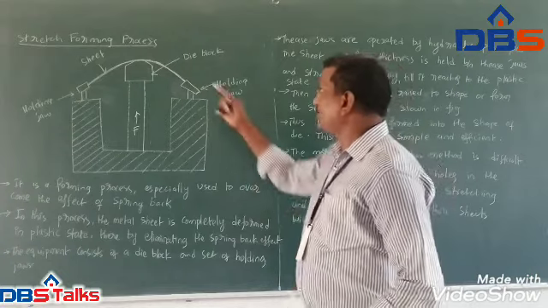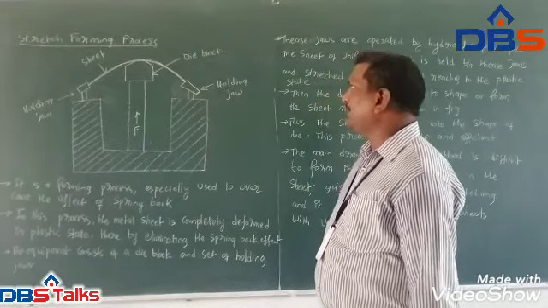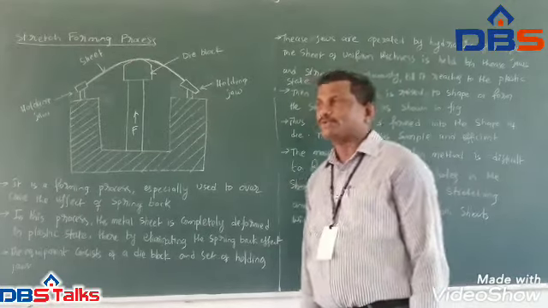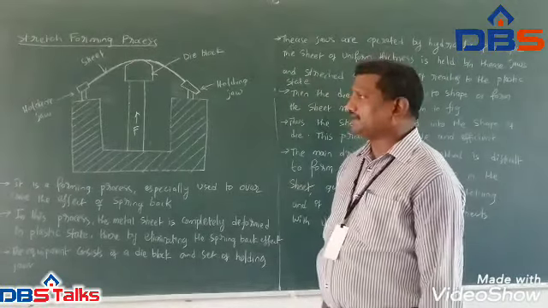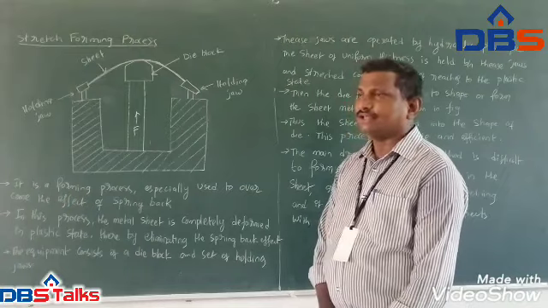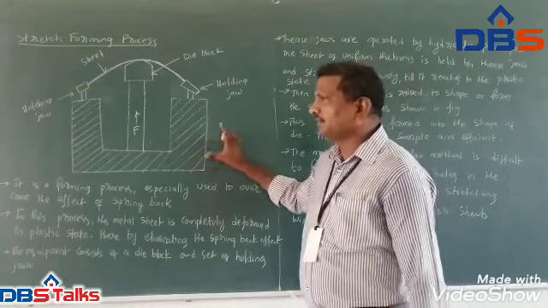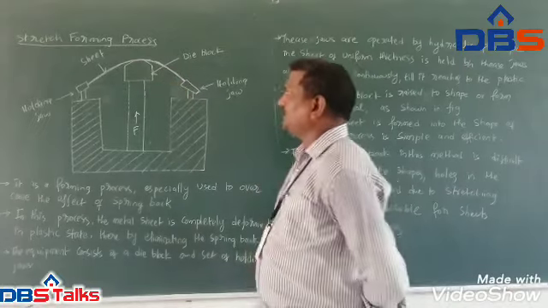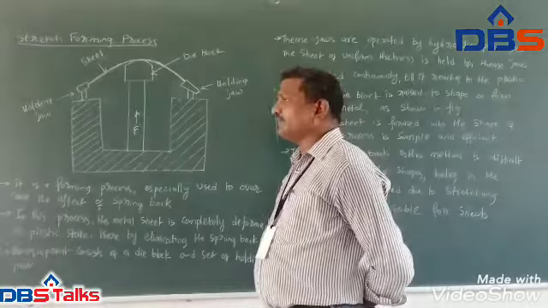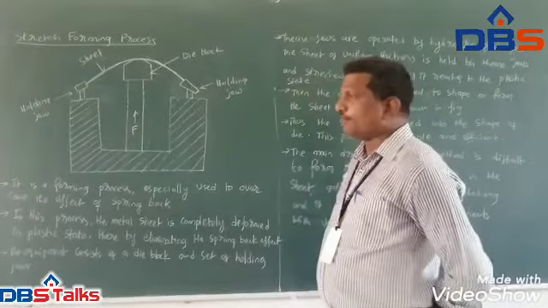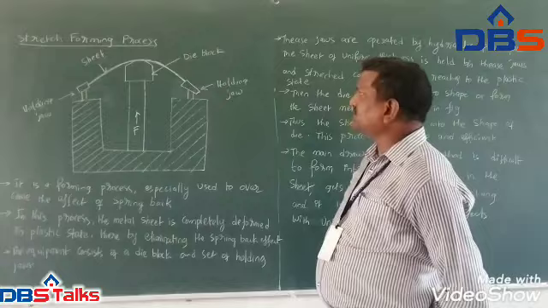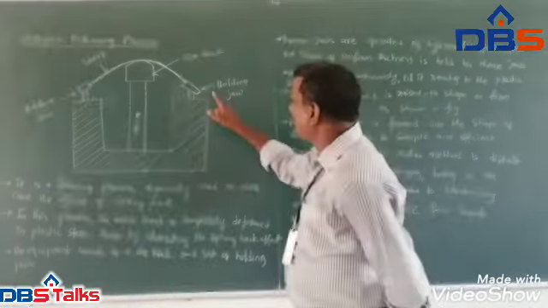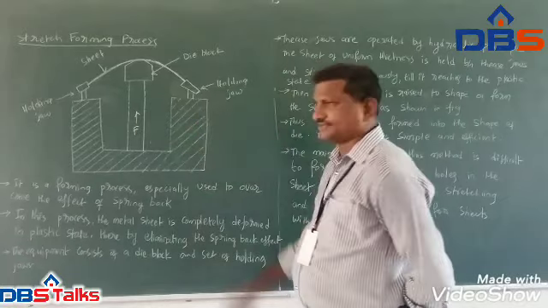Here, since the workpiece is a metal, a lot of force is needed to stretch the metal sheet. For that, we have one setup which is shown in the figure. This is the metal sheet. Under this metal sheet, we have to form the required job. So first, this metal sheet is taken and fixed in the holding jaws.